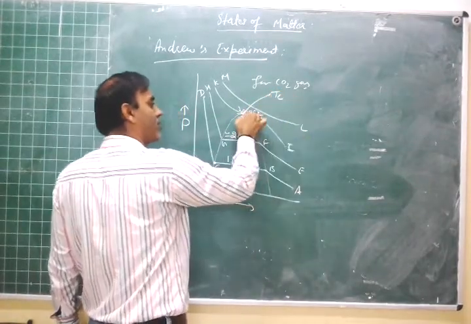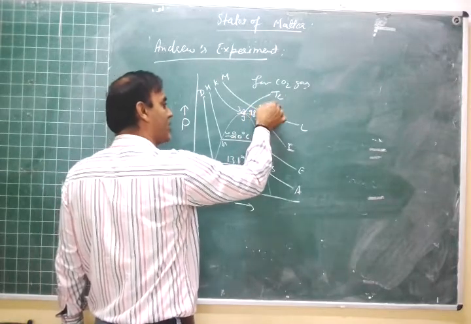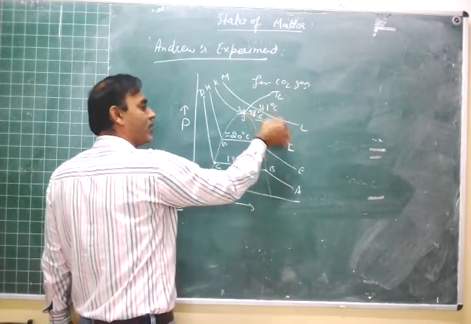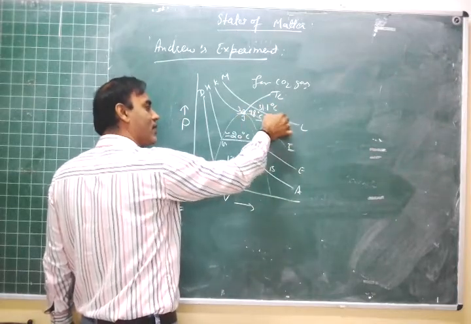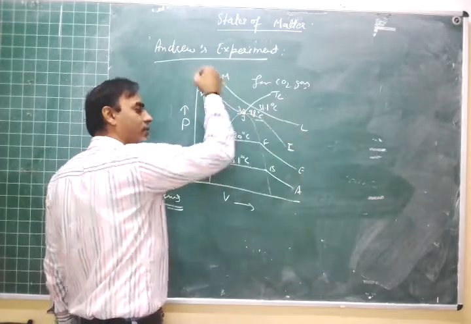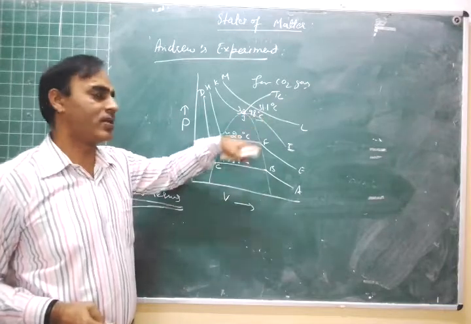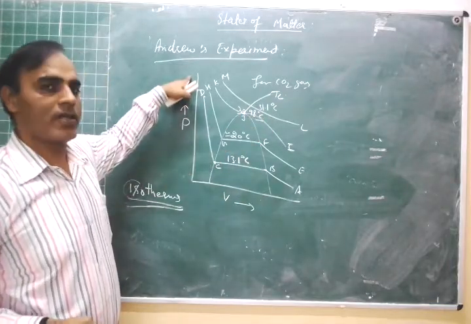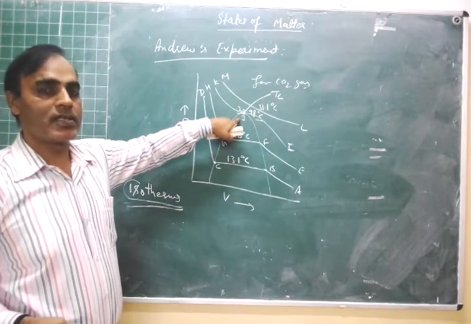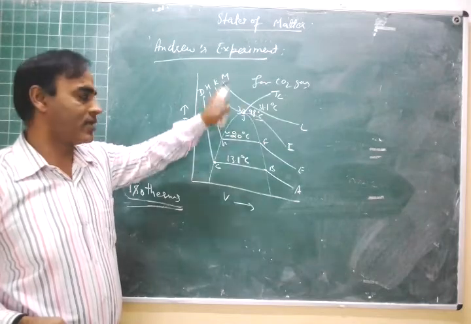Above this temperature, about 31.1 degrees Celsius, you can see there is no liquefaction, there is no horizontal portion in this curve. That is, liquefaction is not there above this temperature, howsoever we apply high pressure on the CO2 gas. So this point J represents the critical temperature, that is 30.98 degrees Celsius.